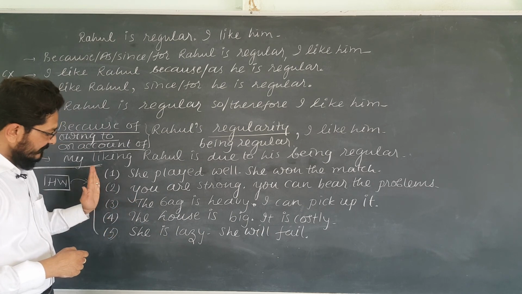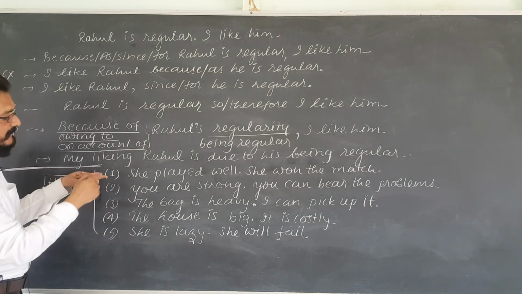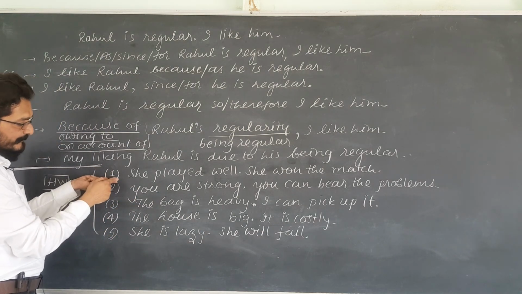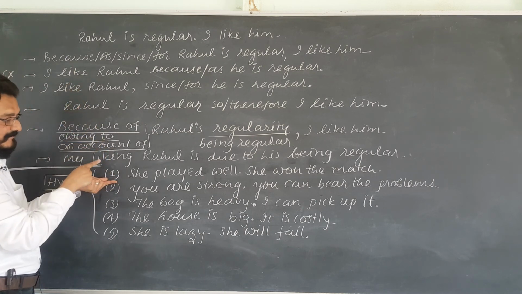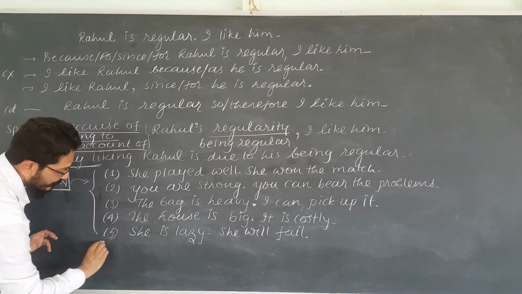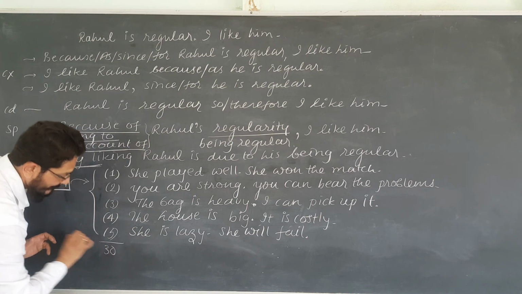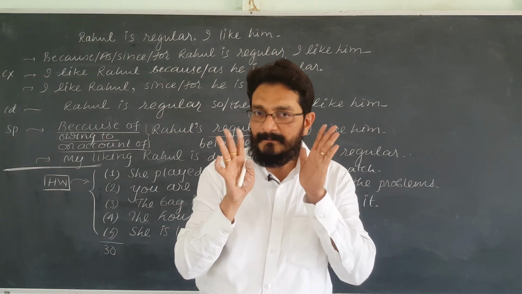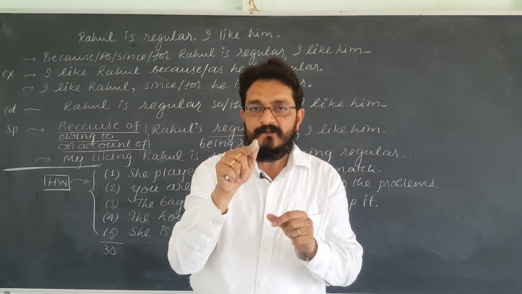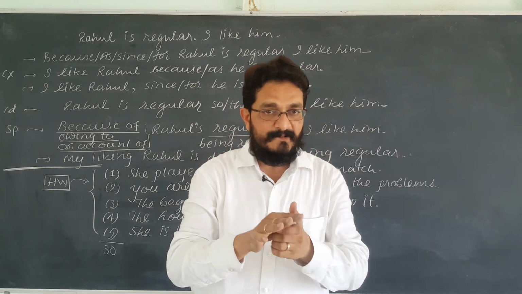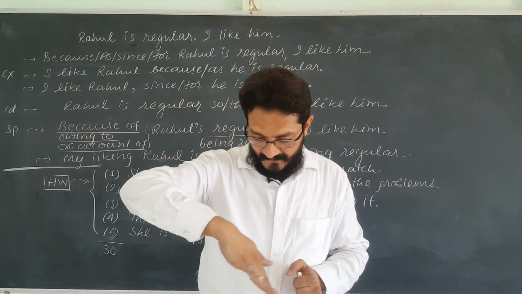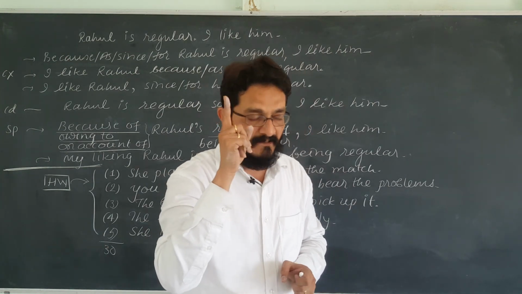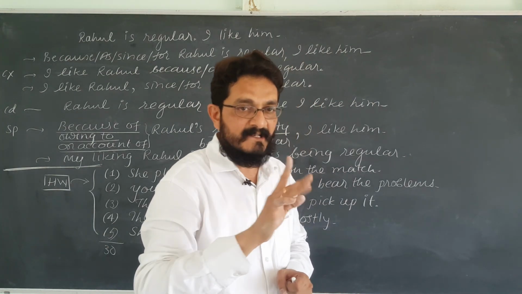See, there are five sets of sentences. Each set will have six answers. So there will be a total of 30 answers. Write them down, take a very good picture, send it to me on my WhatsApp number. One minute, I go aside, take the screenshot and start writing the answer. Thank you.